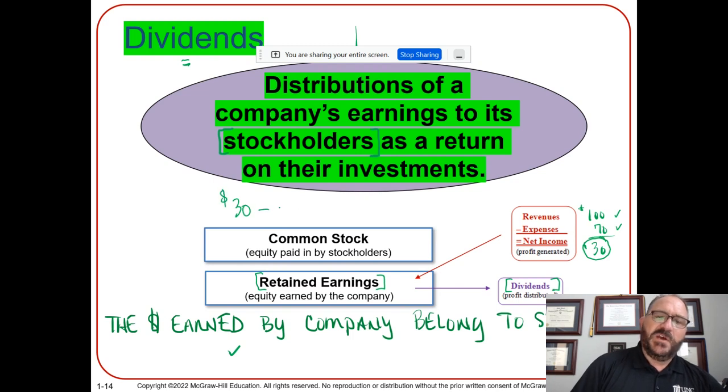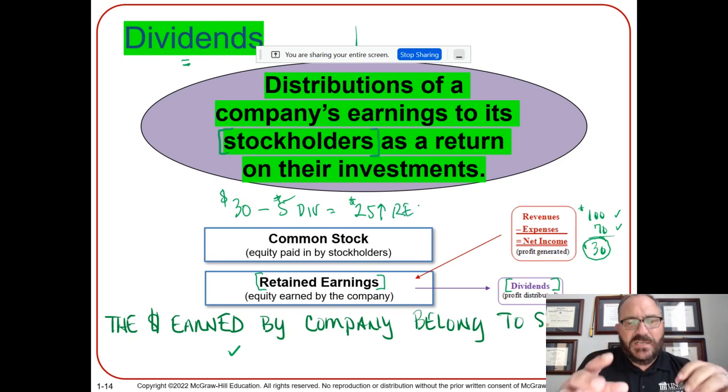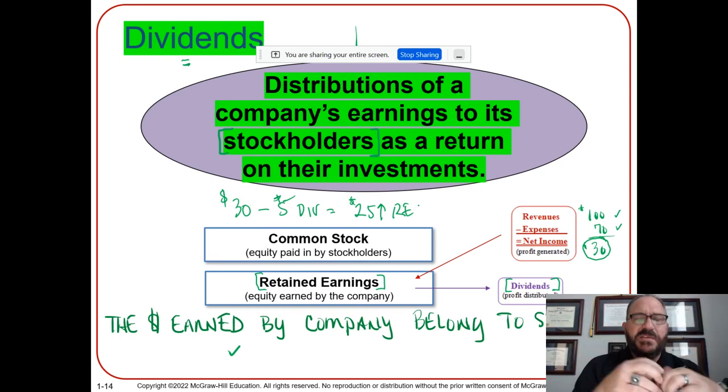We decided to give out $5 in dividends. Then our retained earnings would increase by $25, okay? And it's exactly what it sounds like. It's the amount of money that we retained in the company because we didn't pay it as dividends.